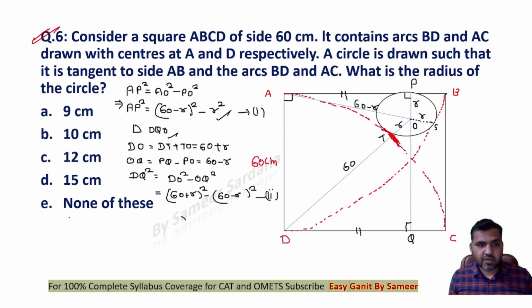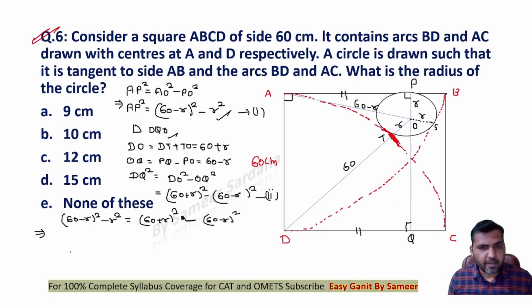So can I solve this equation now? 60 minus R whole square minus R square is equal to 60 plus R whole square minus 60 minus R whole square, right? Now just solve this and we will get the length of R here. This can be written as 2 times of 60 minus R whole square is equal to R square plus 60 plus R whole square.